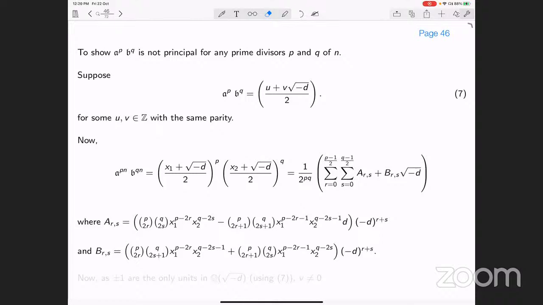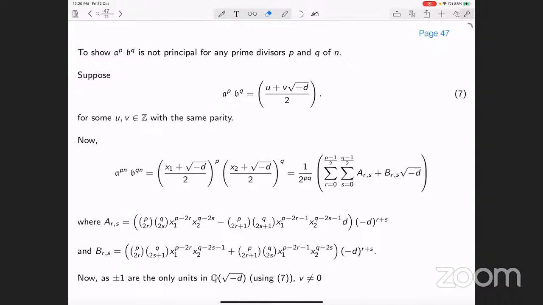And then simplifying it, you will get that this is equal to 1 by 2 to the power pq times this expression, a double sum of ARS plus BRS square root of minus d. This is again a simple calculation, because whenever the powers are even, we get a d, which is ARS, and whenever they are odd, we get a minus square root of d. So this is simple.